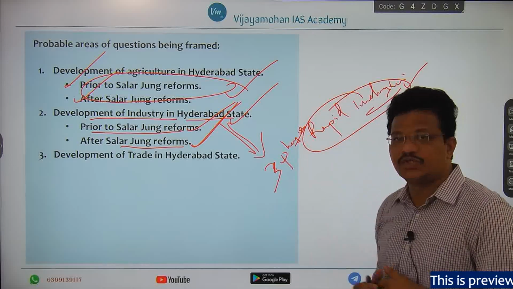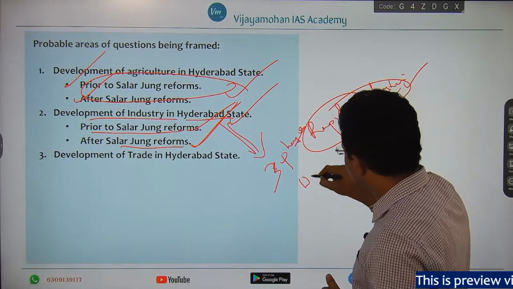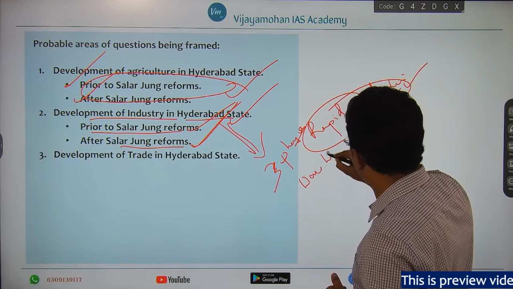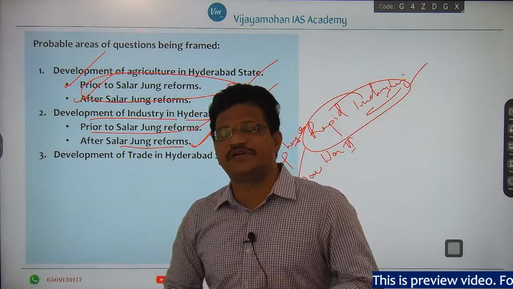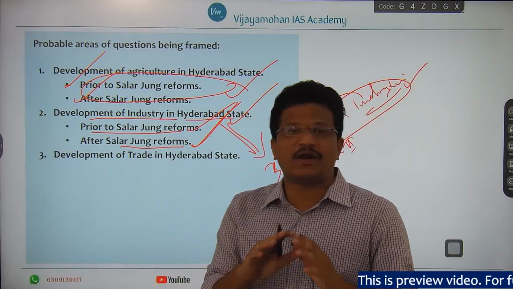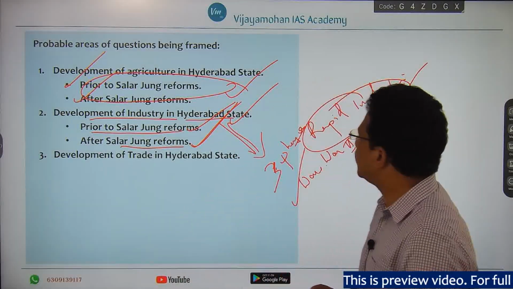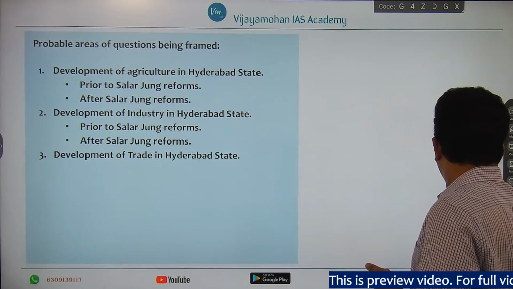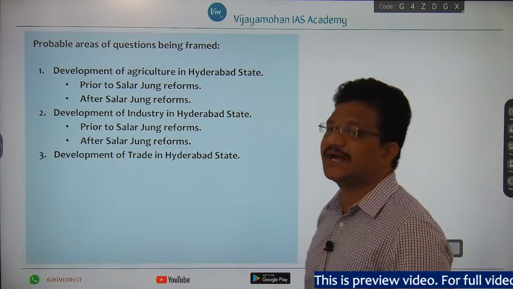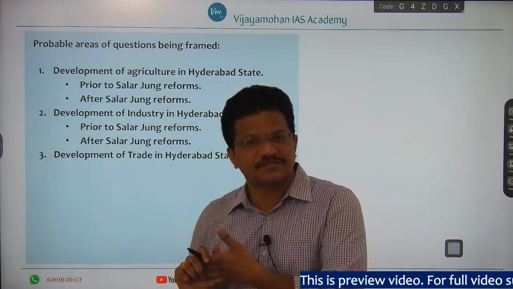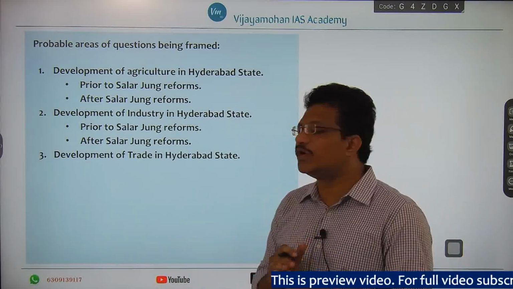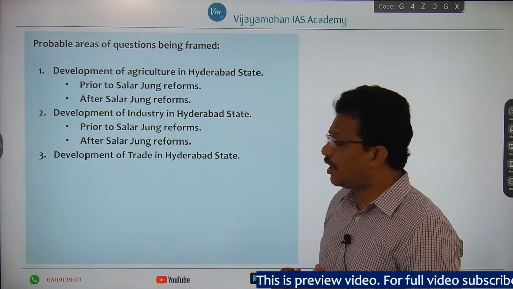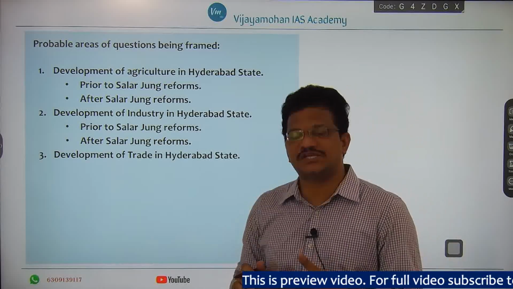We will see those phases, and even during World War II, there was some impetus for a particular type of industries as far as the Telangana area or Hyderabad state is concerned. So this is another area where there is a probability of a question being asked. I will give one practice question while discussing, so you can see how the questions are framed.